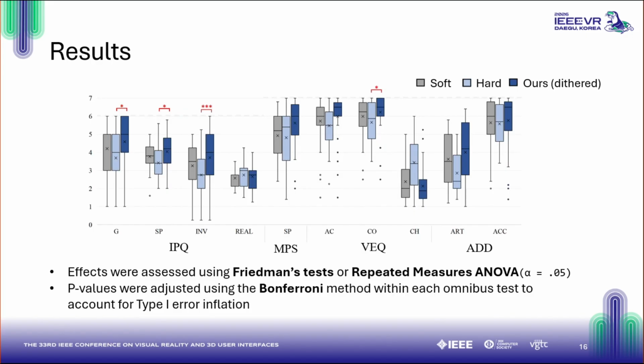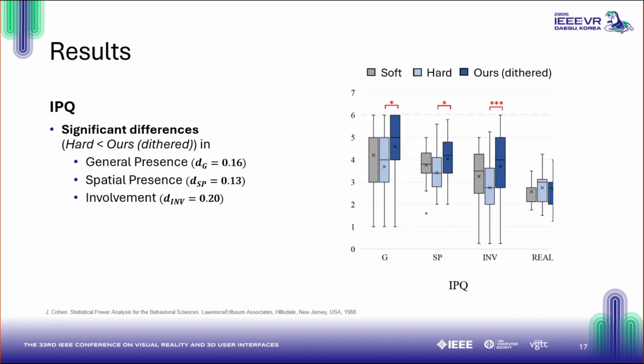We found multiple significant results across the measured scales. To account for our three conditions, we used Bonferroni-adjusted p-values within our omnibus tests to keep the analysis conservative. We found significant differences in the IPQ. The dithered condition consistently outperformed the hard condition in general presence, spatial presence, and involvement.